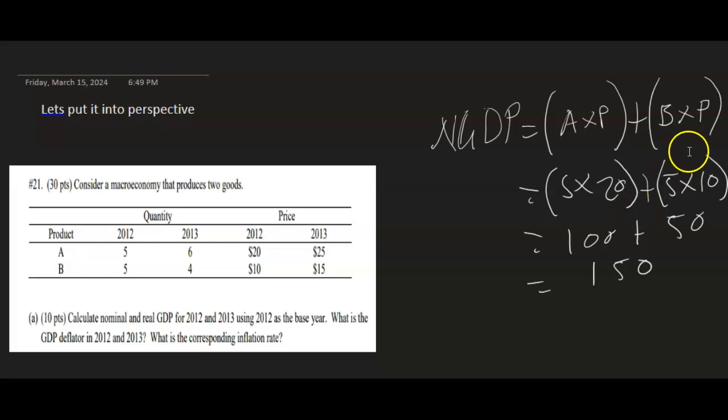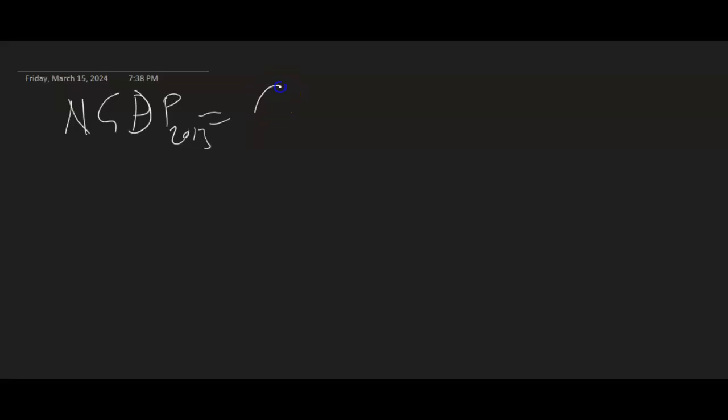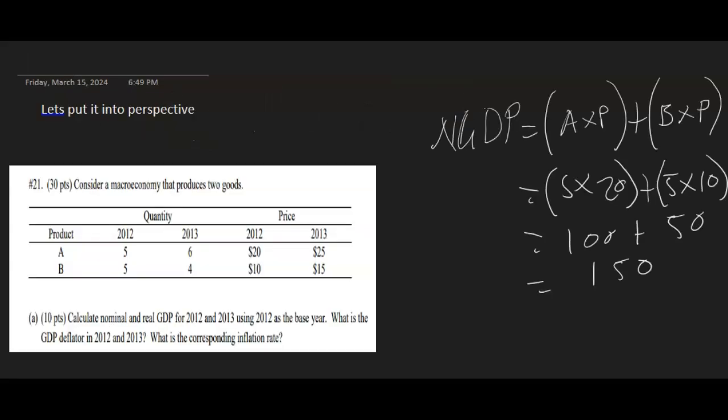Let's go to year 2013. For 2013, nominal GDP is equal to, going back to our question, we produced 6 units of A at 25 dollars, plus 4 units of product B at 15 US dollars.